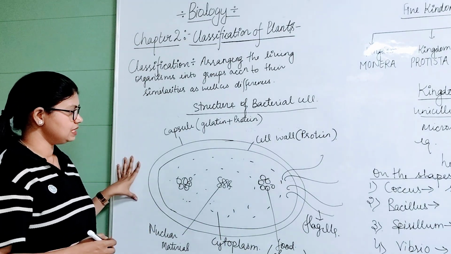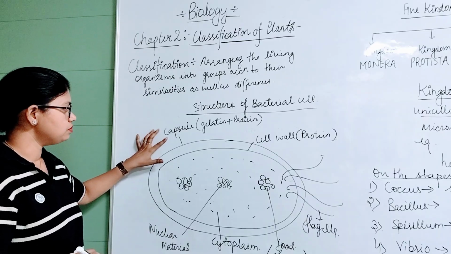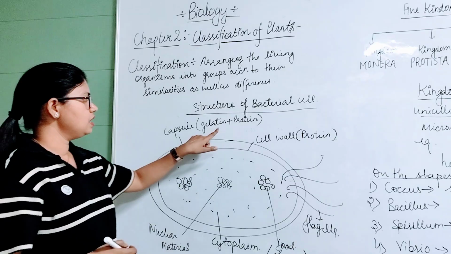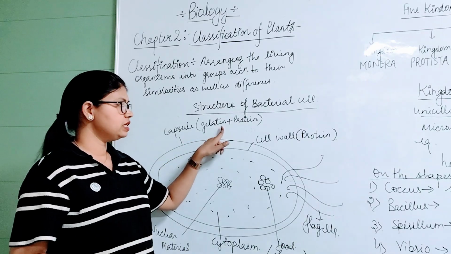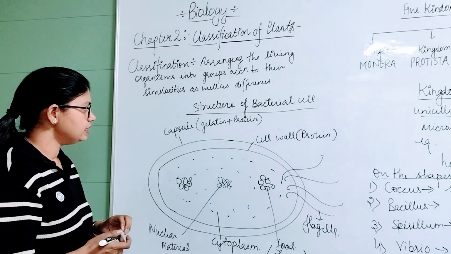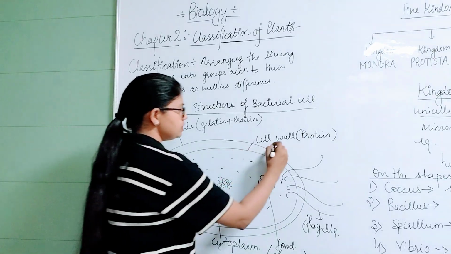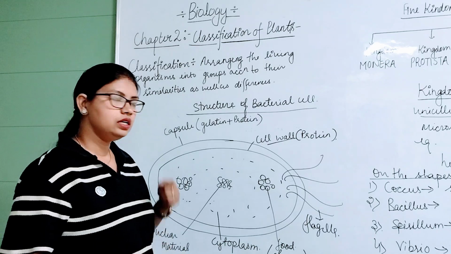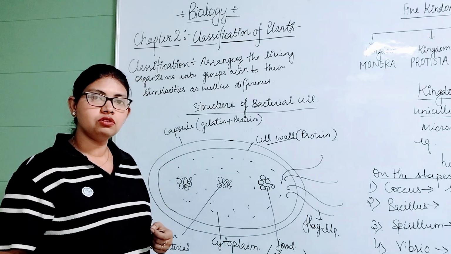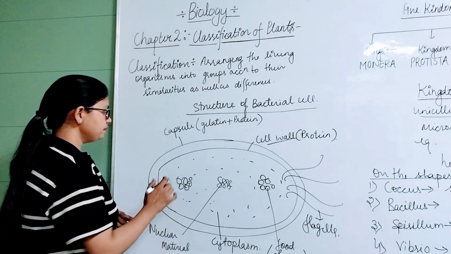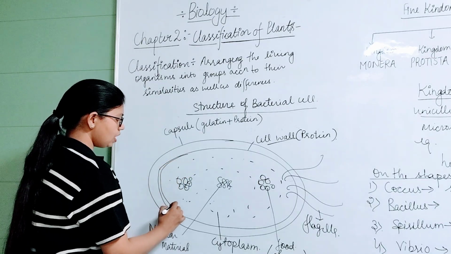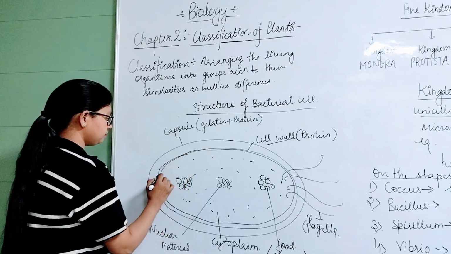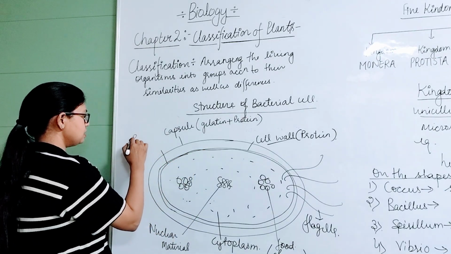It is bacillus type. The outermost layer is known as the capsule, which helps in protection. It is made up of a gelatinous or proteinous substance, and inside there is a cell wall which is made up of protein, not of cellulose just like in plants. And here there is also a membrane which is known as the plasma membrane.